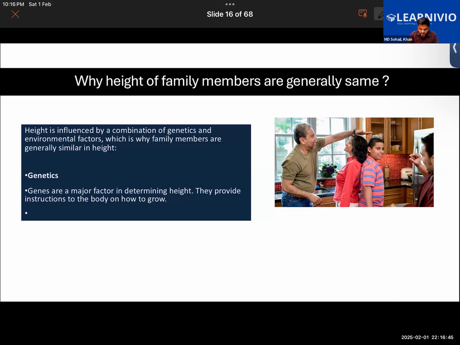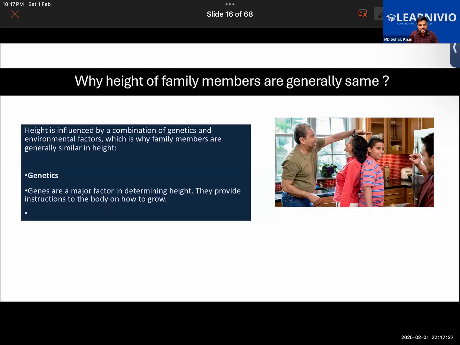Why is it that the height of family members is generally the same? What's the reason behind this? Genetics, right? So as we see, height is basically a factor determined by the genetics of the person. Many times we see videos claiming that via such and such medicine or such and such exercise, the height can be tremendously increased. But that is not very true. Although it can be increased slightly, very slightly. We see that height is determined by the genetics of the person. If the parents are shorter, then the children will be shorter.